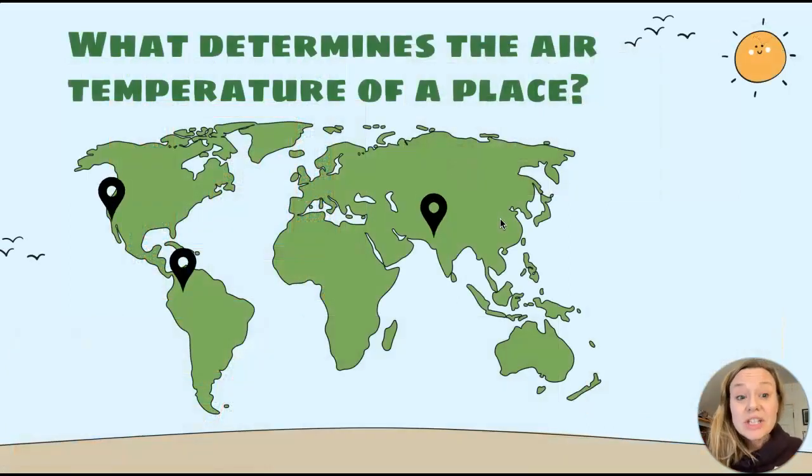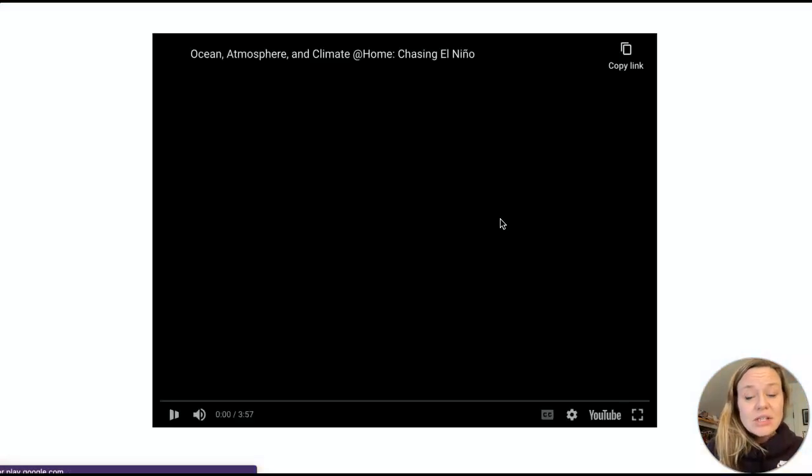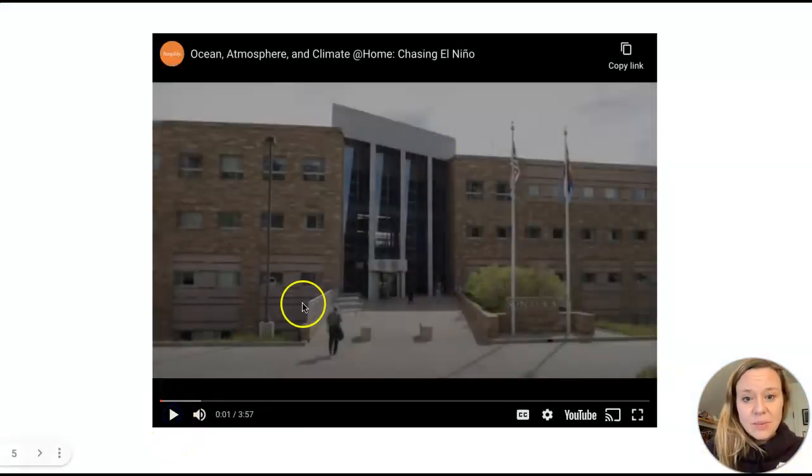So we're trying to figure out what determines the air temperature of a place. We looked at these three places and looked at the effects of El Nino in Los Angeles, California, in Colombia, and in Pakistan in our previous lesson. We are going to continue to compare different places and different temperatures in order to better understand what is going on with temperature and why it's different in different places. We are not going to watch this video right now. I will post this in your lesson so you can click on it and watch it. It's about 4 minutes and you'll be able to look at that through your lesson assignment.